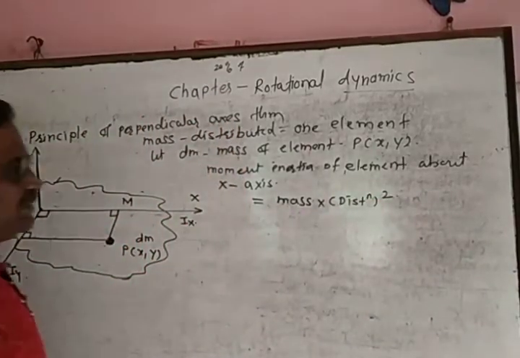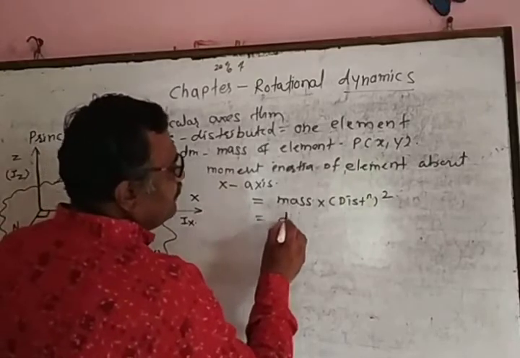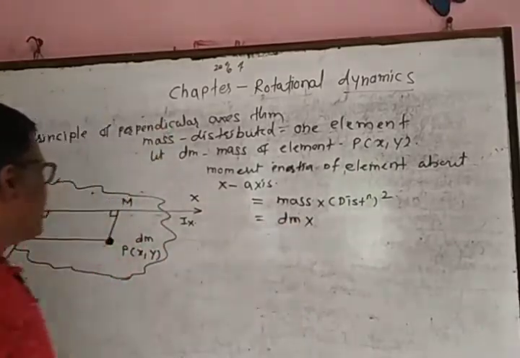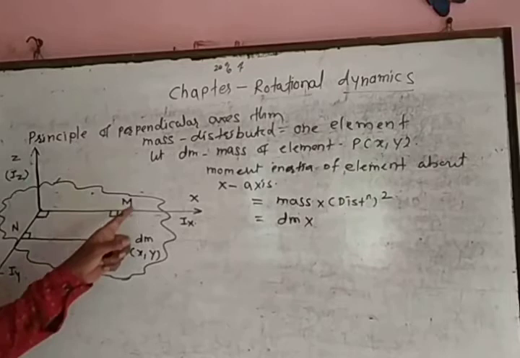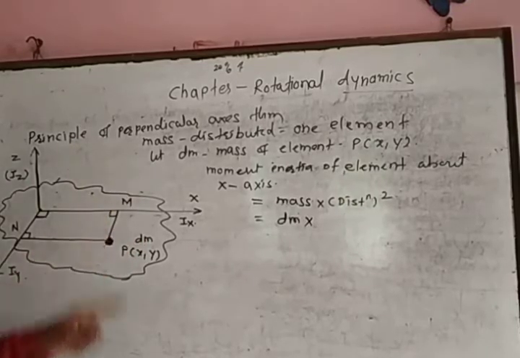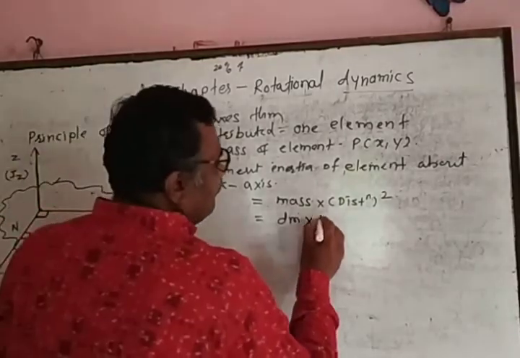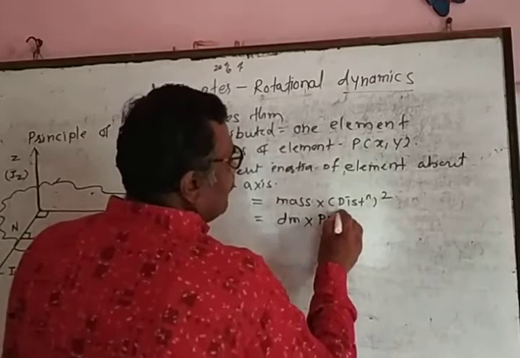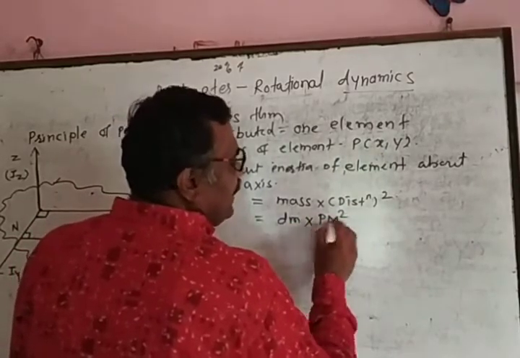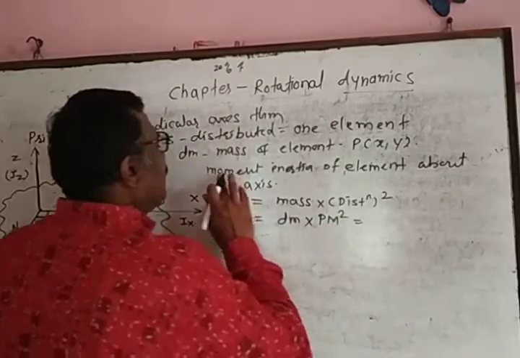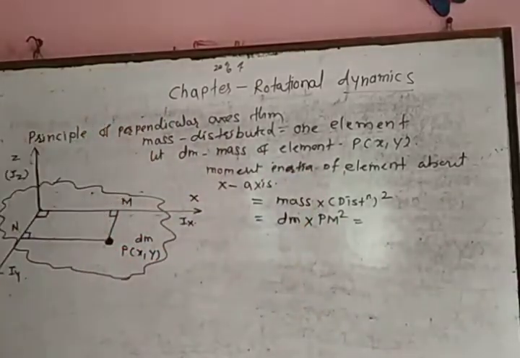The mass of the element is denoted by dm. The element is present at point P, therefore from the x axis its distance is equal to PM. Therefore dm into PM square. This is the moment of inertia of the element about the x axis.